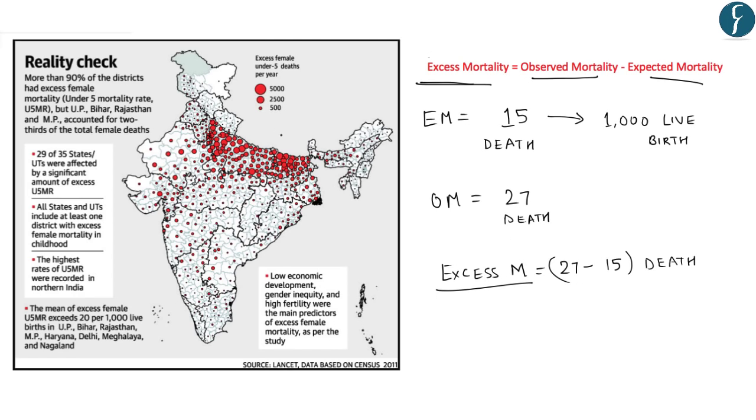As you can see in this picture, this study focuses on mortality after birth and problems are more pronounced in the northern region of the country, as the number of female deaths under the age of 5 years can be found more in this particular area as compared to other parts of the country.